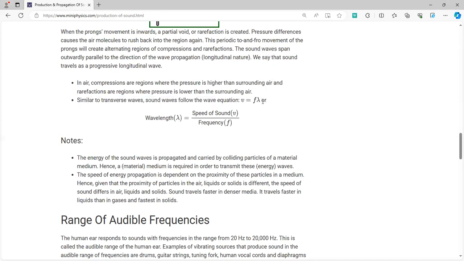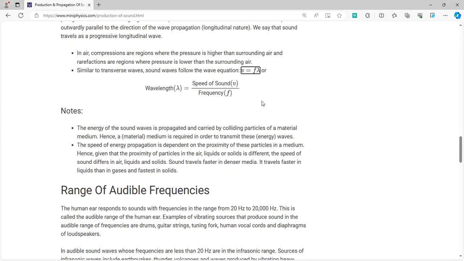A very interesting relationship you need to know is that whenever two things are multiplied with each other to give a constant, they are inversely proportional to each other. So the frequency and wavelength of a sound wave are always inversely proportional. The greater the frequency of a sound, the lesser is its wavelength.